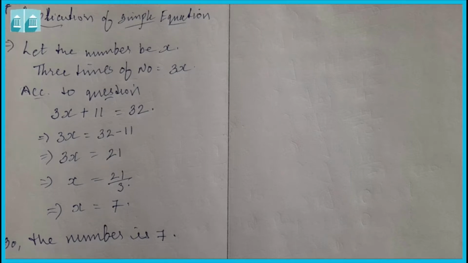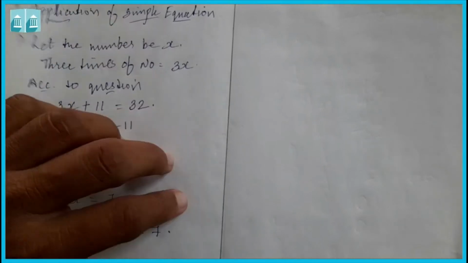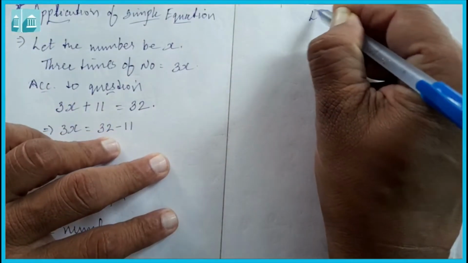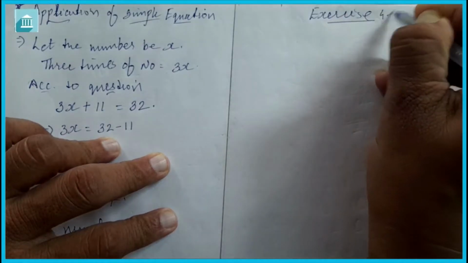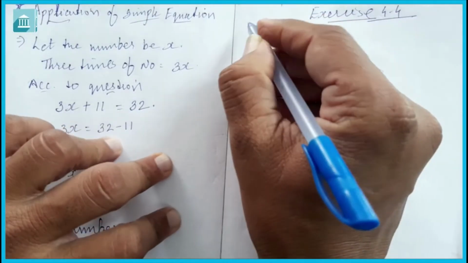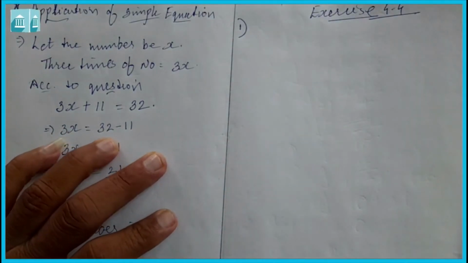Now let us see exercise 4.4 to understand more how we can use this simple equation in real life or practically. In exercise 4.4, let's begin from question number 1. Set up equations and solve them to find out the unknown number in the following cases.